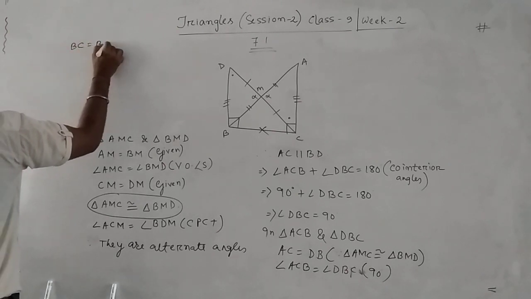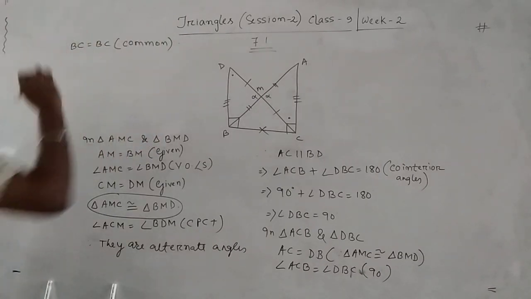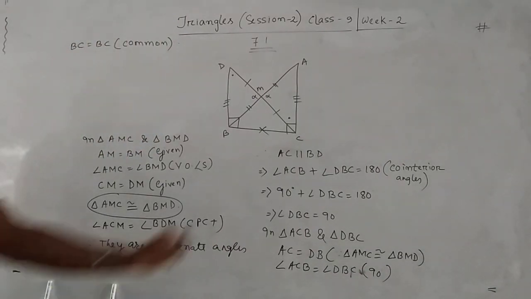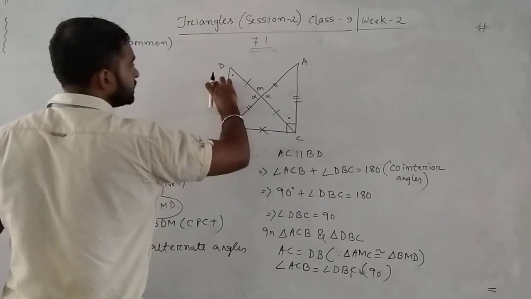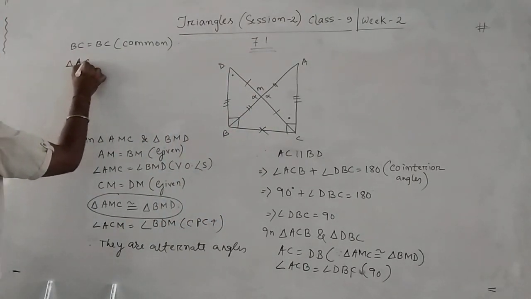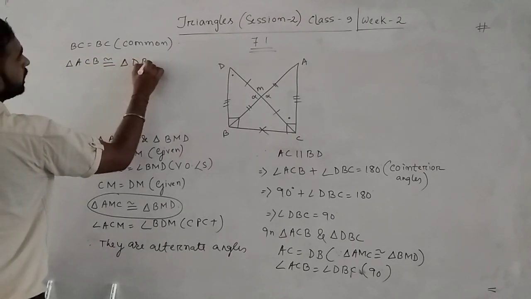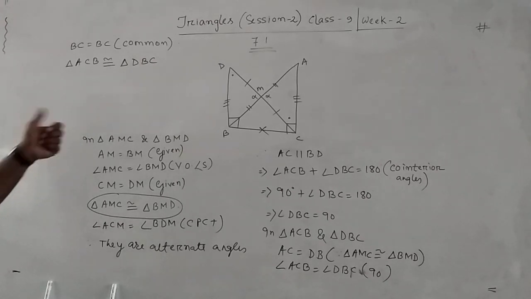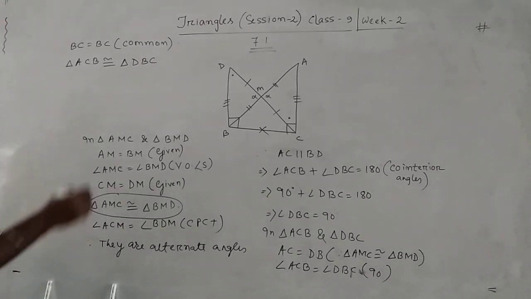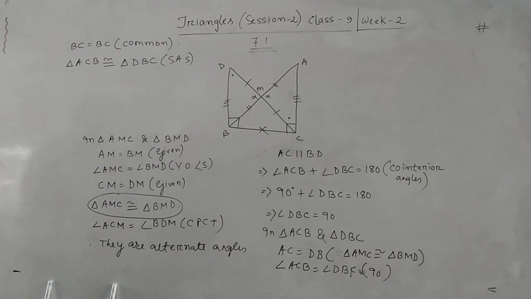BC equals BC, common. So by side angle side, these two triangles are congruent. Triangle ACB is congruent to triangle DBC by side angle side.